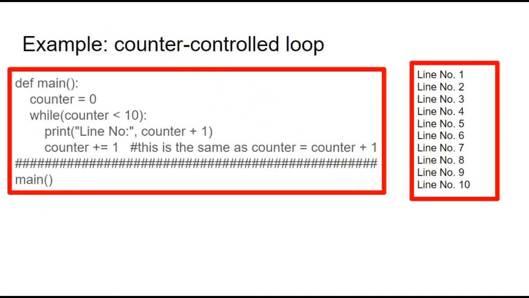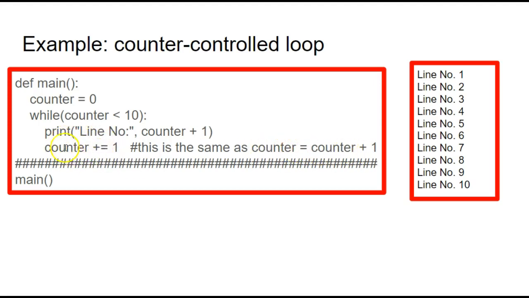Here's an example of a counter-controlled loop. So I'm in main. Inside of main, I set a variable called counter to 0. And I loop while this counter's value is less than 10. So is 0 less than 10? That's true, so I go into the loop. I print line number, counter is 0, 0 plus 1, it's going to say line number 1. This statement here is the same as counter gets counter plus 1.